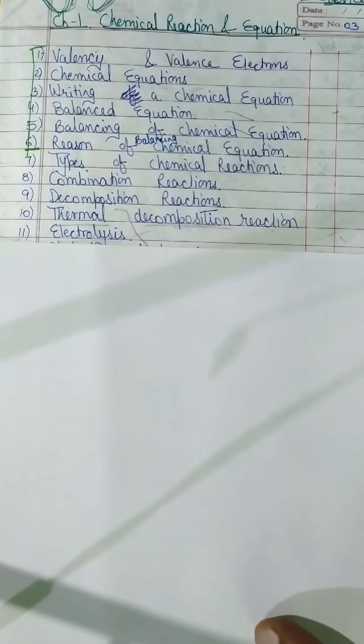The reaction that takes place with the help of electricity is called electrolysis. Okay, now photochemical decomposition reaction. Well, it is also a decomposition reaction, but photochemical means the chemical reactions that happen because of sunlight, right? Photochemical reactions.